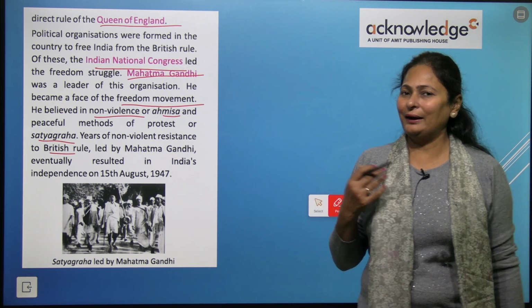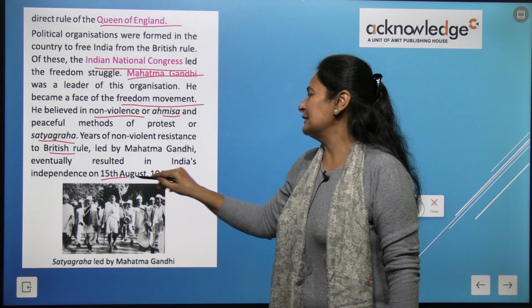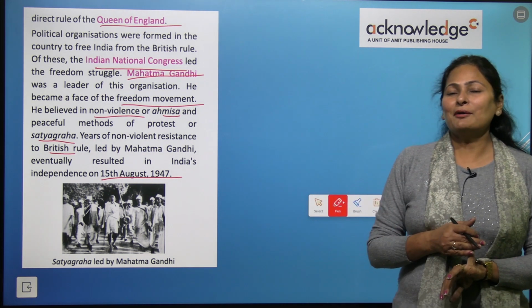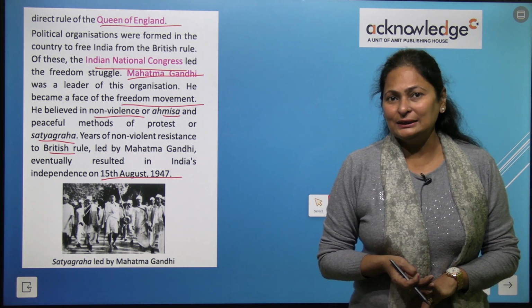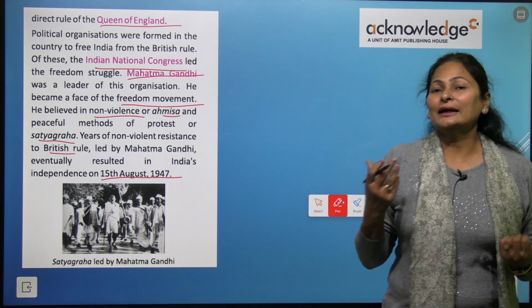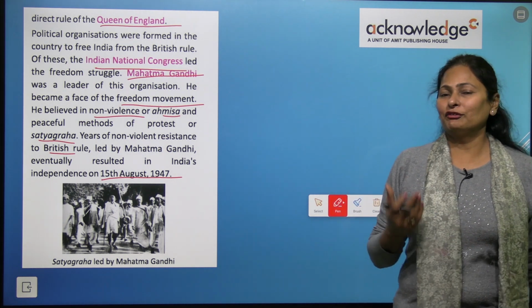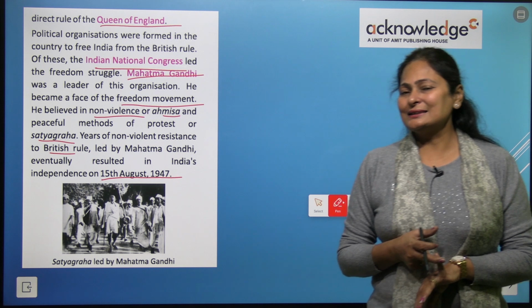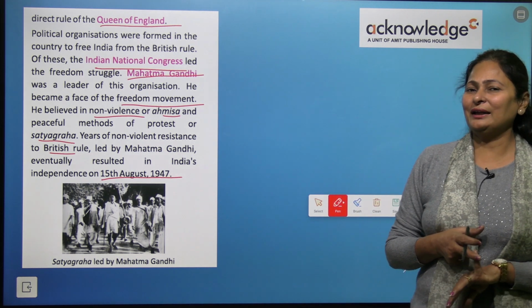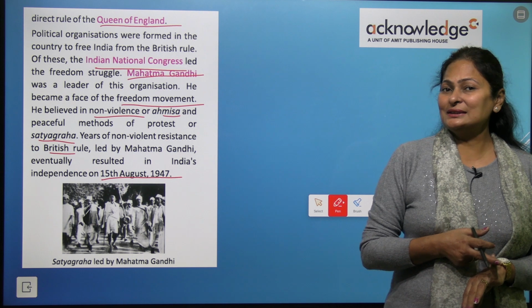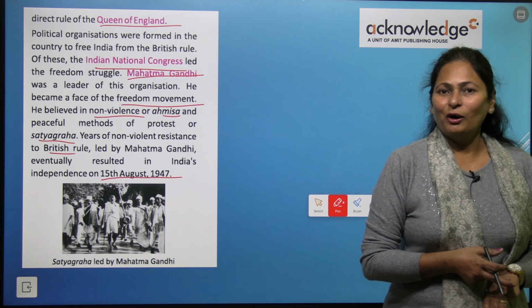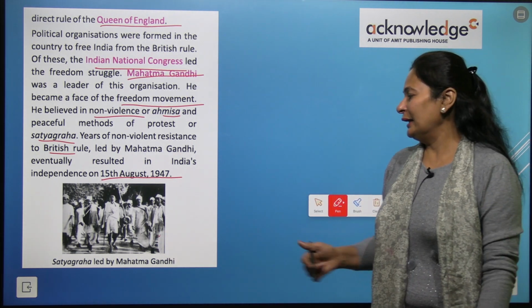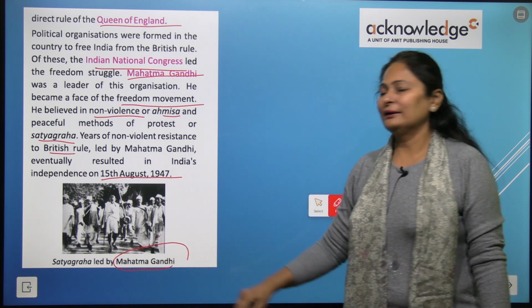We got independence in 1947, 15th August 1947. We became free. We got our freedom. Now we are an independent country. That is why we celebrate 15th August as Independence Day. Now you got it. Why we celebrate this as Independence Day? This is the National Festival of India. Very good. This is the picture of Satyagraha led by Mahatma Gandhi, right?